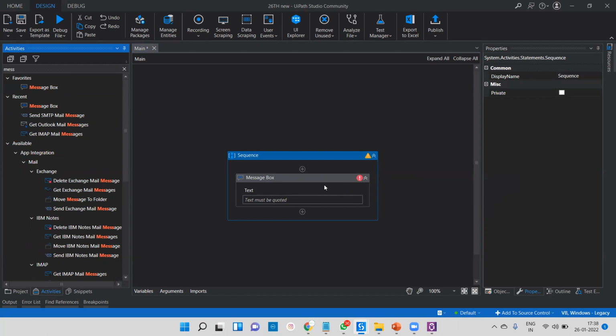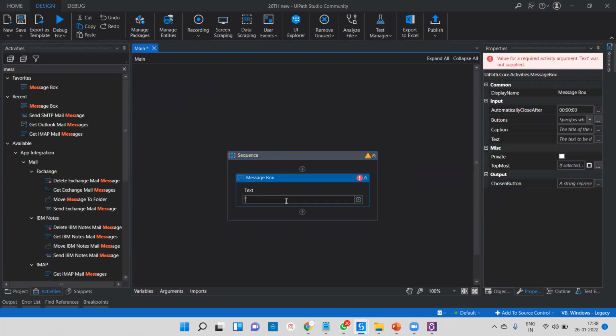So what we have to do, we have to pass the particular data. You can see here text must be quoted. The text must be quoted means we have to write it in double quotes. Okay, so we can pass here.